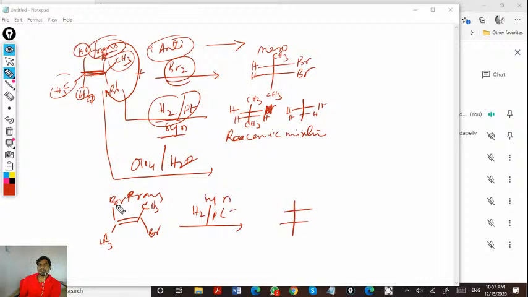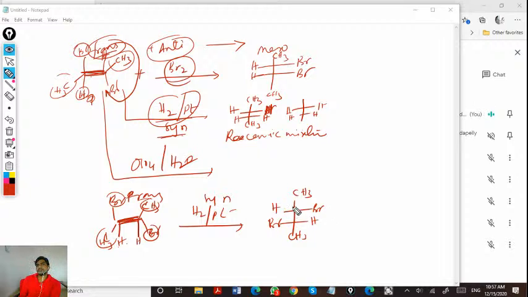So two combinations. One bromine will be on this side, and the addition must be on the same side. So like this. If I place the two hydrogens on the same side, the molecule will become anti, these two will become anti. If I rotate the methyls to the same side, the molecule will become reversed, so hydrogen will be on the opposite side.